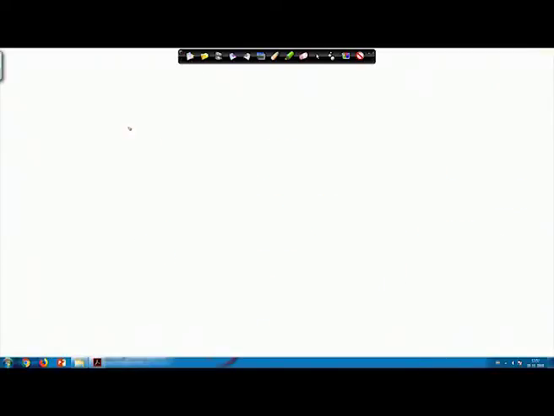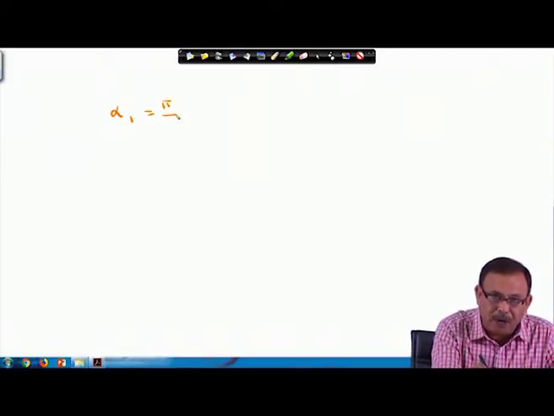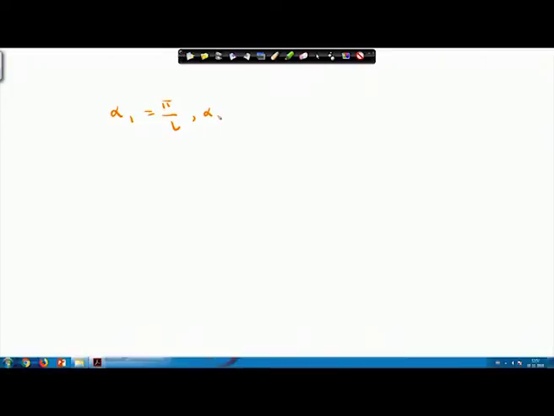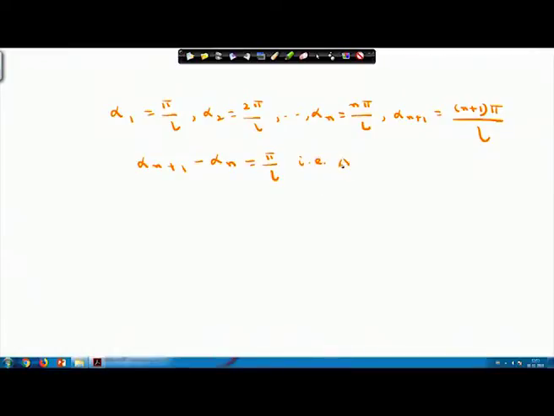Let us introduce some new notations. Say alpha 1 equals pi by L, alpha 2 equals 2 pi by L. Like this, alpha n equals n pi by L, and alpha n plus 1 similarly will be (n plus 1) pi by L. So you can write alpha n plus 1 minus alpha n equals pi by L, or del alpha n is nothing but pi by L, and this is equation 4.